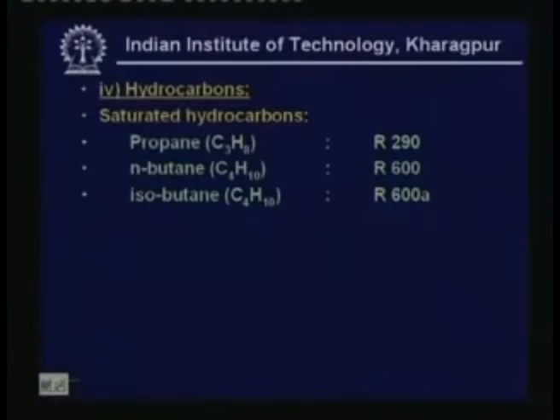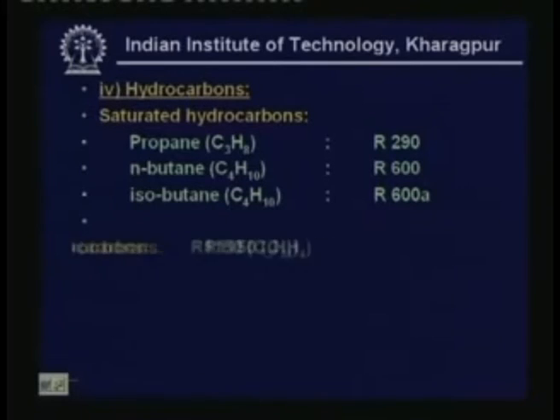Similarly, you have isobutane. Isobutane also is an isomer of butane, and its chemical composition is the same as n-butane, that is C4H10, and it is given the number R600a. Again here the small letter a means that it is an isomer.